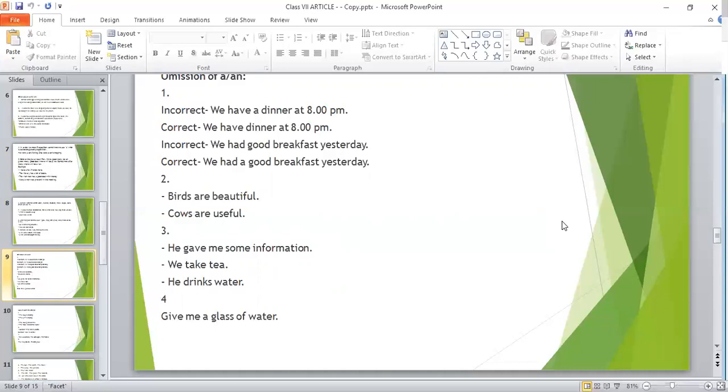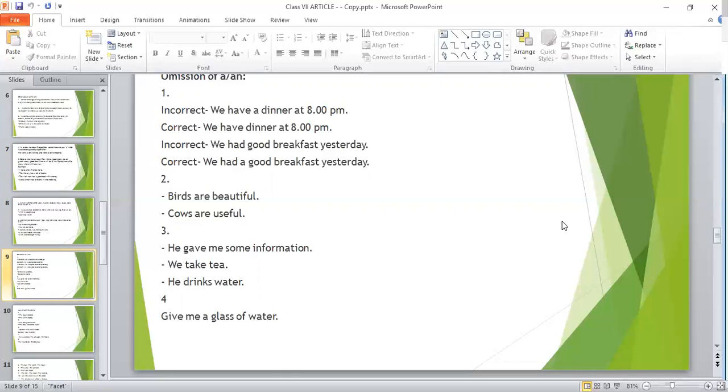Next, in the same way, it will be incorrect if you say, we had good breakfast yesterday. And it will be correct if we say, we had a good breakfast yesterday. See, in the first sentence, no article, that is no a is used. But in the second sentence, a is used. Why?